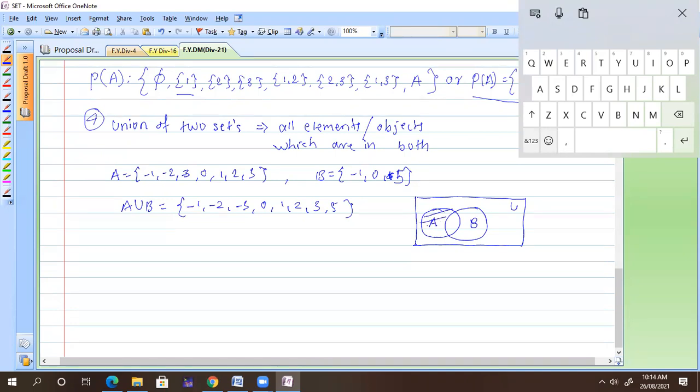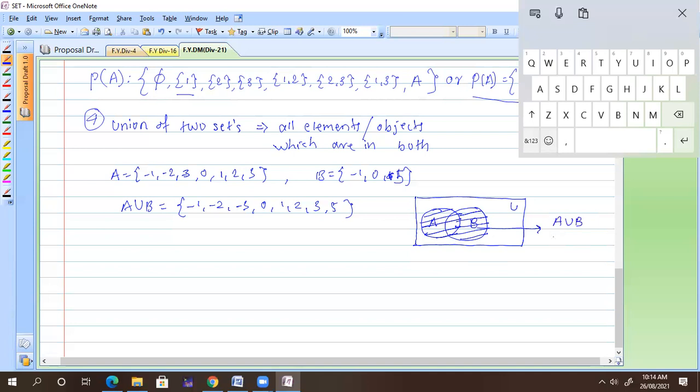Everything. Just remember the definition of set: well-defined objects means do not define the same object twice.